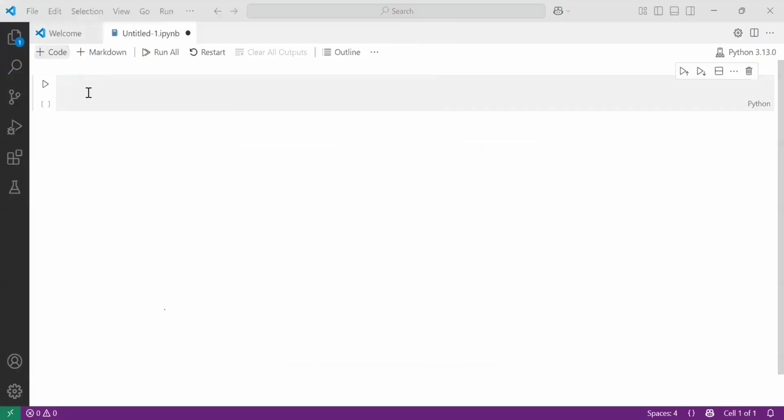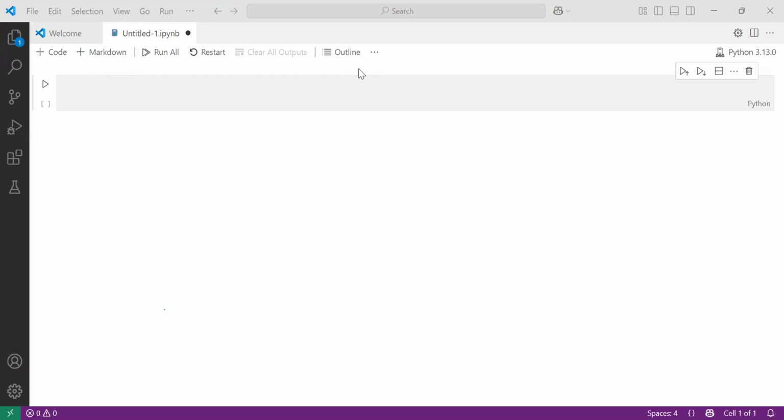VS Code is visible. Class, please tell me. Anyone, please tell. Anyone, please tell me. VS Code is visible for you all. Okay, perfect. Now we are in VS Code.